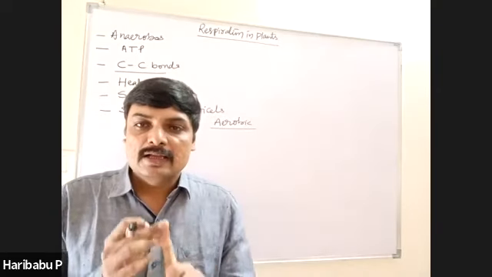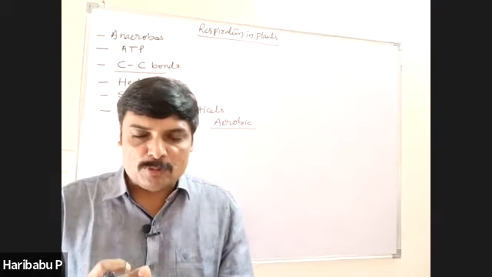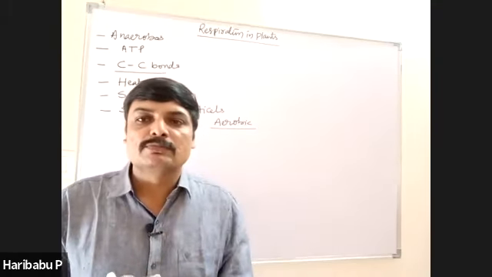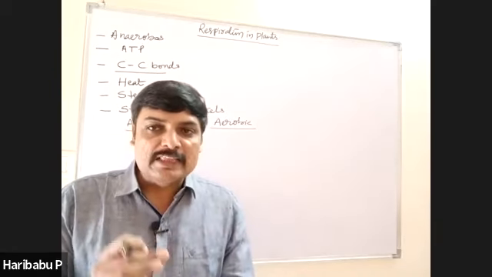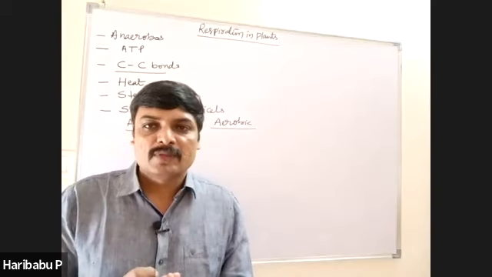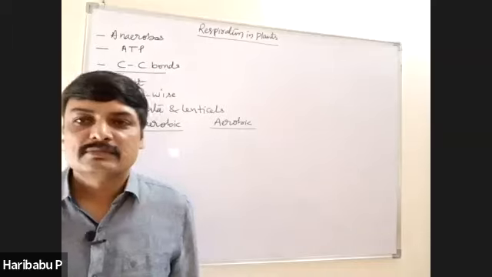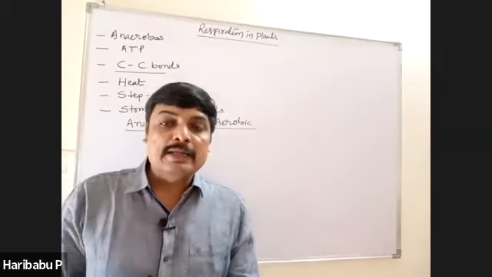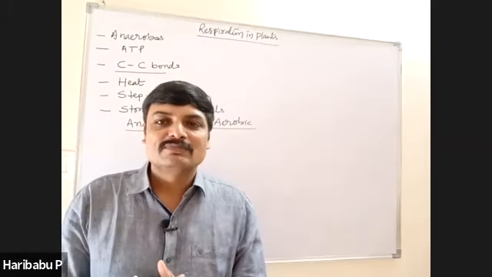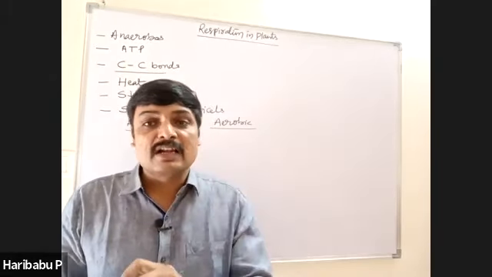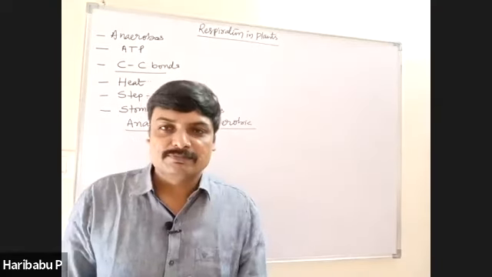Obligate anaerobe. Basically it is anaerobe. It can survive only in the absence of oxygen. If oxygen enters, it will die. Then facultative anaerobe. Basically it is anaerobe. It can survive even in the presence of oxygen for some time.